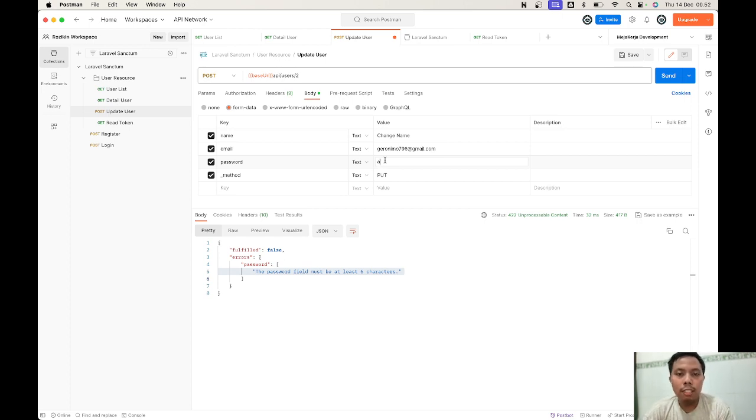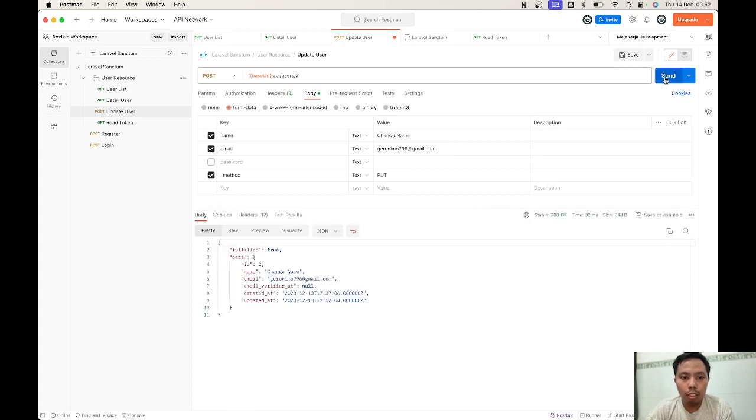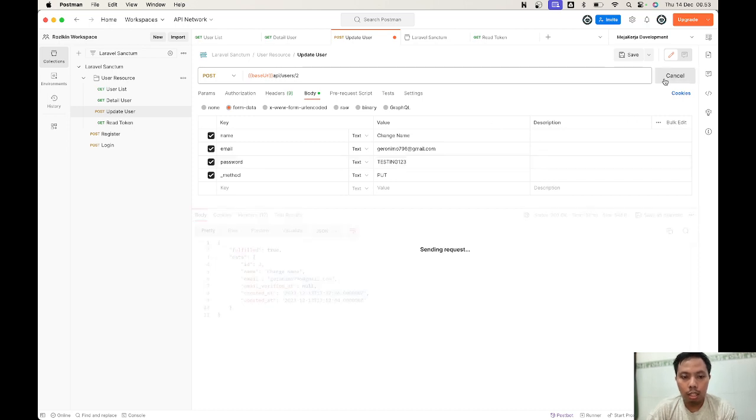I think from the inside of Laravel form request validation, it's already checked. I think it is smart enough to know that. So if we send this empty, I think on the front end it doesn't need to pass the password field, so it won't trigger the password. Nah, and then the password is not shown. Let's try if we change the password. Testing 123. I think the password is changed.